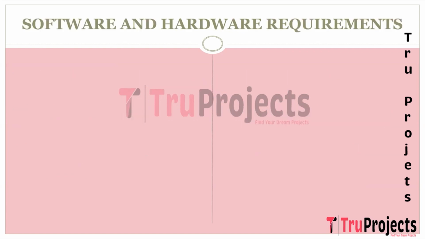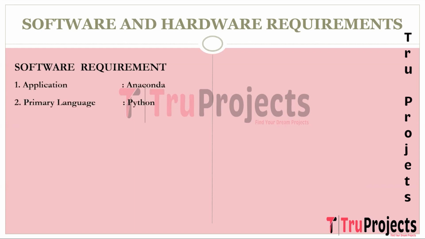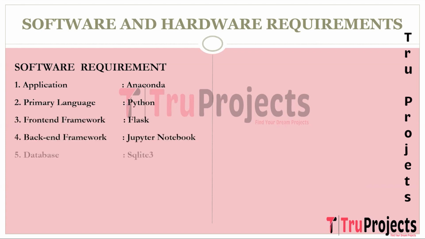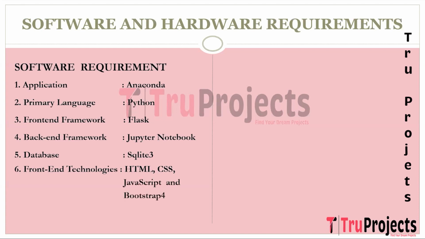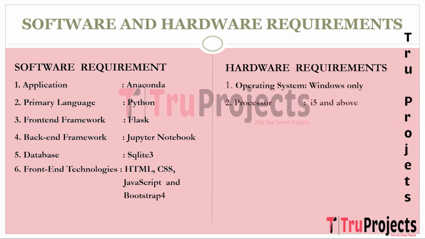To implement this project, we need software and hardware requirements. Coming to the software requirements, we need Anaconda, the primary language of Python, the front-end framework of Flask, the back-end framework of Jupyter Notebook, the database of SQLite 3, and front-end technologies of HTML, CSS, JavaScript, and Bootstrap 4. Coming to the hardware requirements, we need the operating system of Windows, processor of i5 and above, RAM of 8GB and above, and hard disk of 25GB and above.